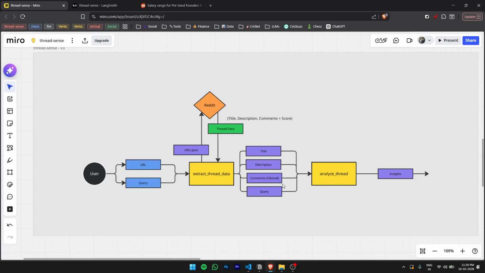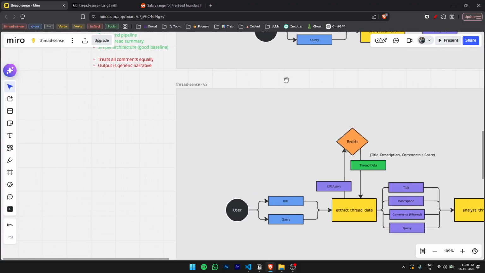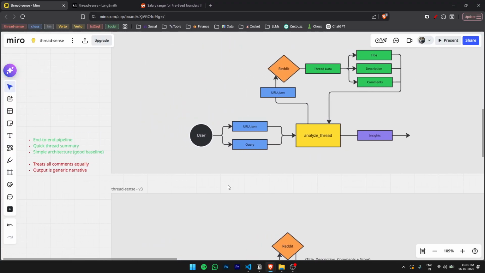So now all of this is fed into the analyze thread, and you'll see later in the code when we do the prompt that the prompt used for analyzing the thread is a bit more structured and robust now. So the insights are going to be slightly more structured and more meaningful, or easier for the user to make sense of, instead of being something generic like what we did here.